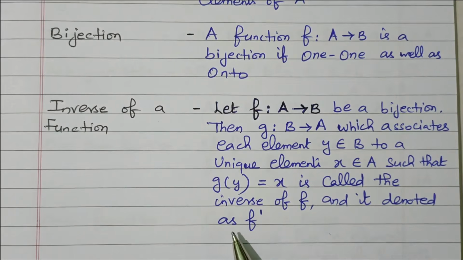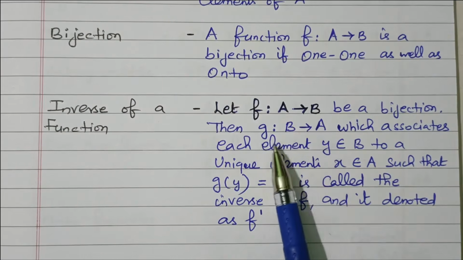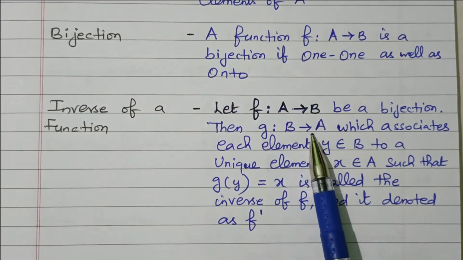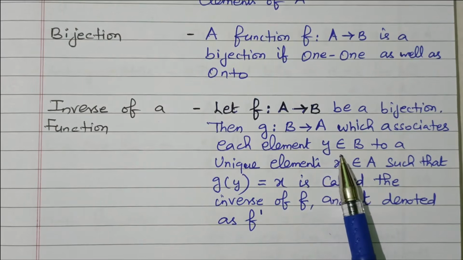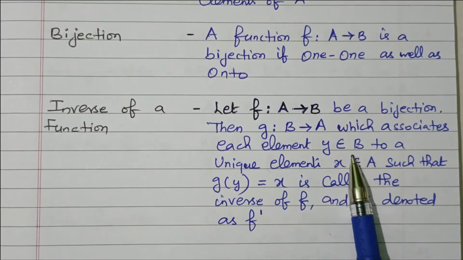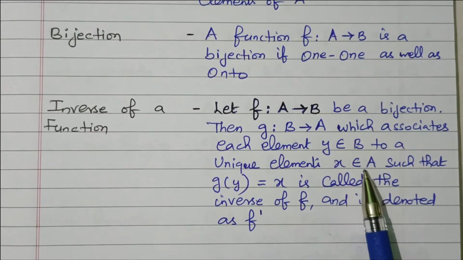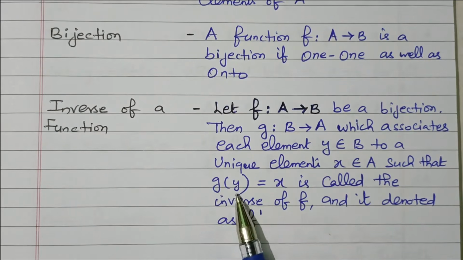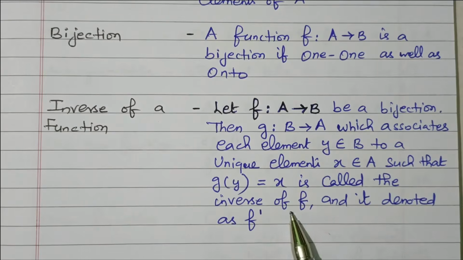It's very simple. For the inverse function, first consider the function f, that is A relates to B. Then another function g, B relates to A, which associates each element y belonging to B to a unique element x belonging to A, such that g of y equals x. So this is the inverse function. It's called the inverse function of f, and it is denoted by f dash.